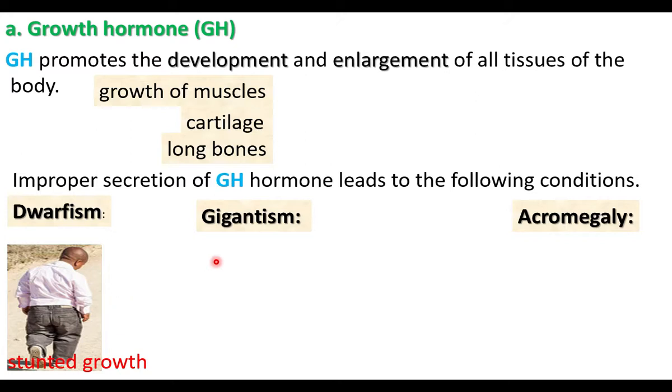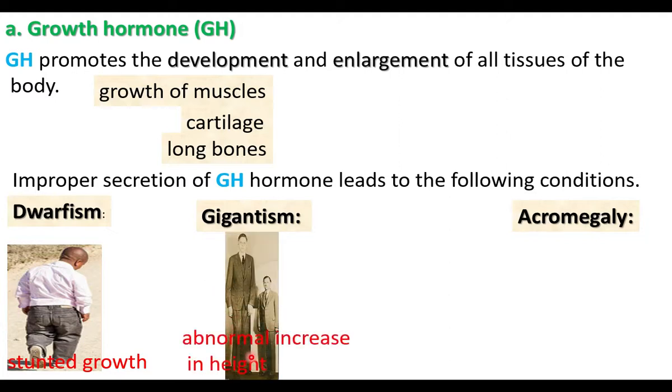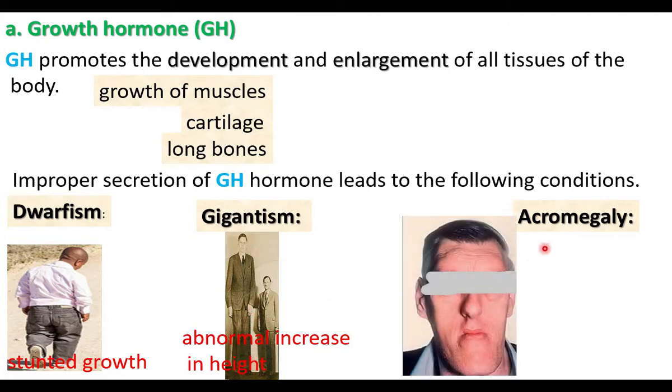When the growth hormone is more in children from a young age itself, that results in abnormal increase in height, overheight, that is gigantism. Acromegaly: growth hormone secretion is more in adults. Adults cannot increase in height, but in this case the thickening of bone increases in the head, jaw, and hand.